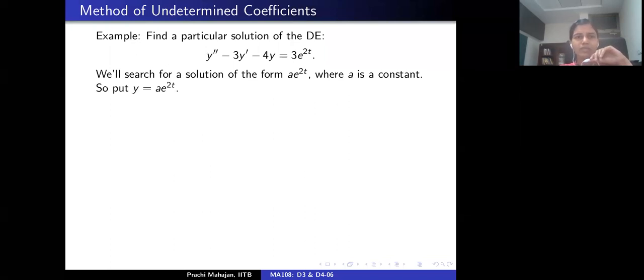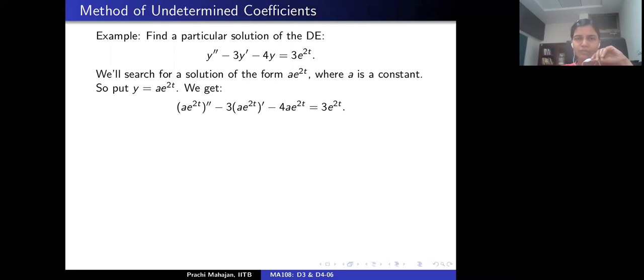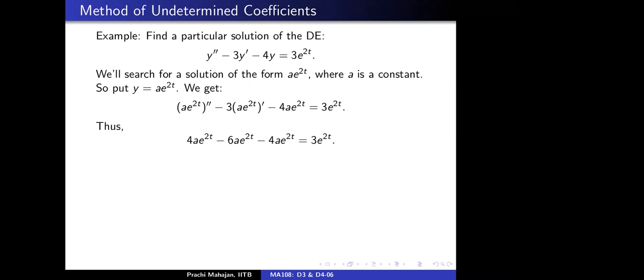So let's put y equal to some constant a times exponential 2t, and differentiate. We are trying to make a good guess here. Let's apply this and see whether it satisfies the differential equation, and for what values of a. If we plug this in, what do you get?